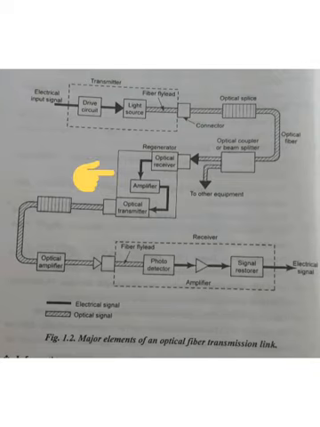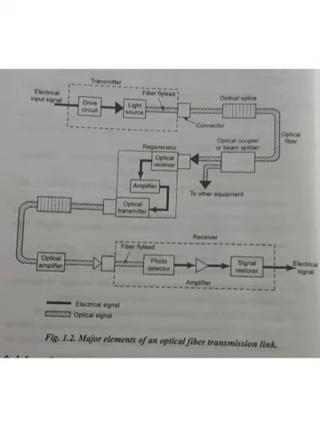It is the important main thing in the elements of the optical fiber transmission link. What is the purpose of this regenerator or repeater? It covers some distance, and it converts the optical signal to electrical signal, and again electrical signal to optical signal. For example, if you take the street light, it covers only a small distance, and for another distance we use another street light. Same thing, for some distance, in order to convert the optical signal to electrical signal, we connect the regenerator, and for long distances, more number of repeaters or regenerators are used.